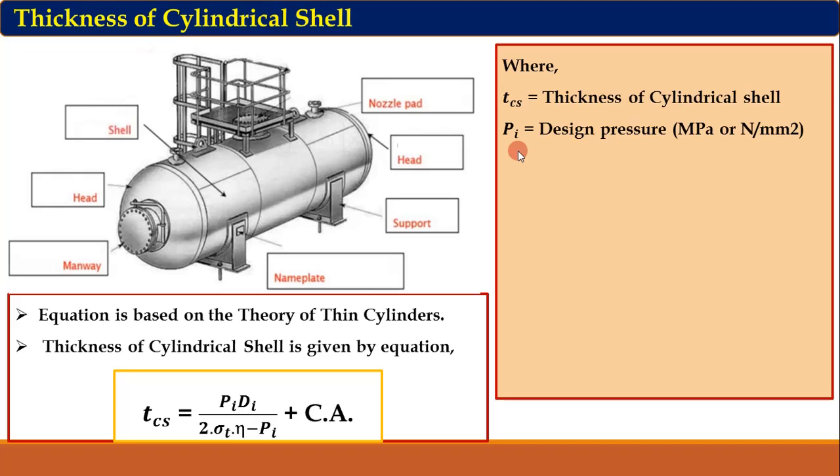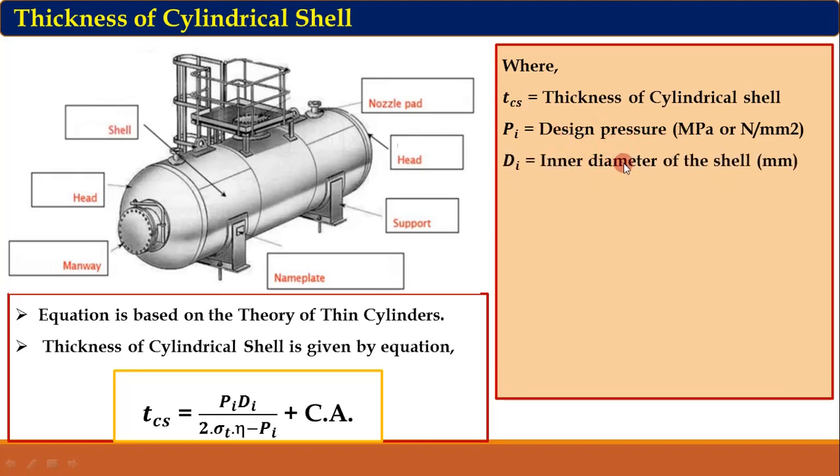If you design the pressure vessel at the actual pressure and by some chance the pressure inside the vessel increases beyond the actual pressure, then the pressure vessel may fail. So in order to consider that chance, we have to design the pressure vessel by taking an additional pressure. So this design pressure is more than the actual pressure inside the pressure vessel. It is in megapascal.